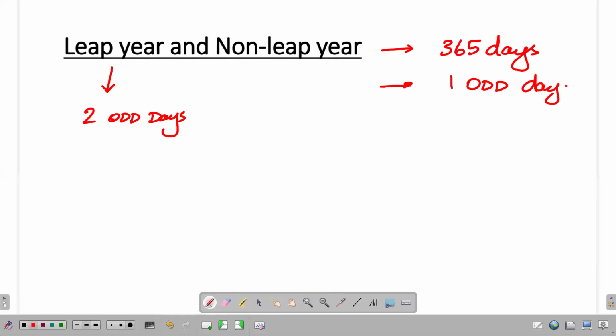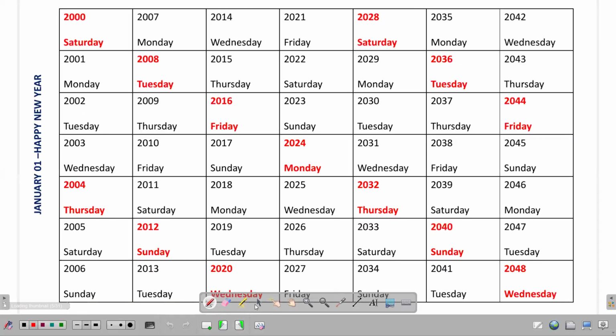Now, let's talk about the January 1 associated with certain years that I have listed here. Whatever that is highlighted in red color, it corresponds to leap year. So you can check the calendar, January 1, 2000 AD, it happened on a Saturday. Okay.